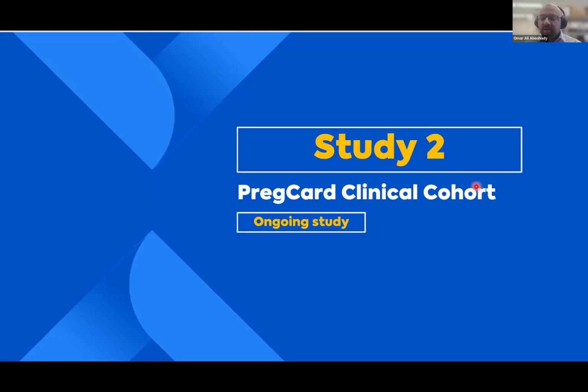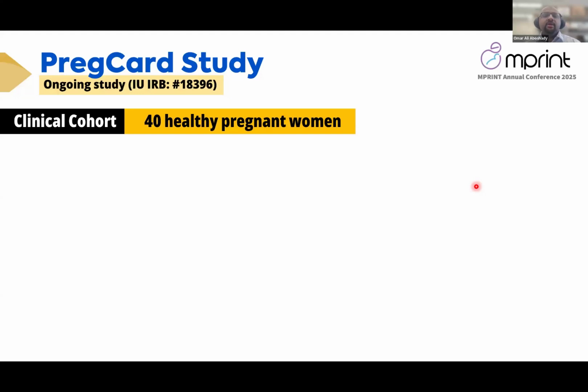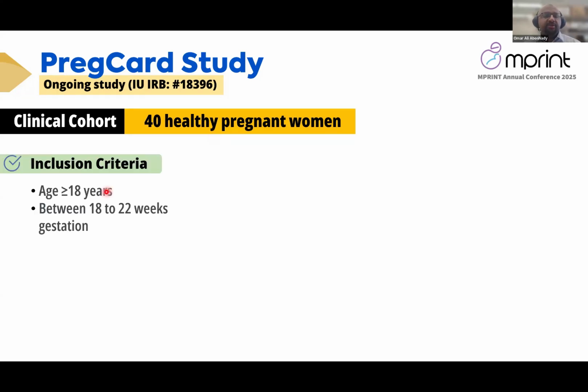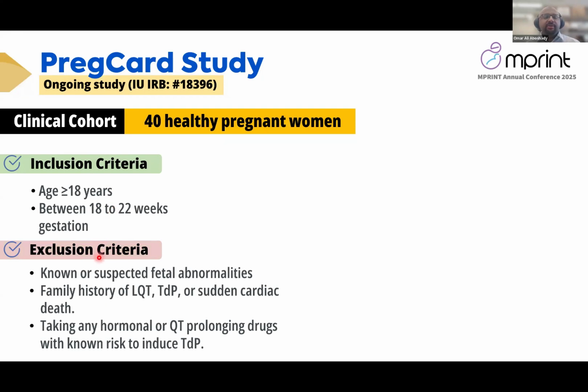It's still ongoing. I will present the protocol and some of the demographics of already recruited patients. In this study, we are aiming to recruit healthy pregnant women. Their age should be above 18 years old, and the gestational age at the time of recruitment should be between 18 to 22 gestational weeks. If the woman has any known or suspected fetal abnormalities during the current pregnancy, or any family history of long QT syndrome with Torsades or sudden cardiac death, or is taking any hormonal QT-prolonging drug with known risk to induce Torsades, they will be excluded from our study.